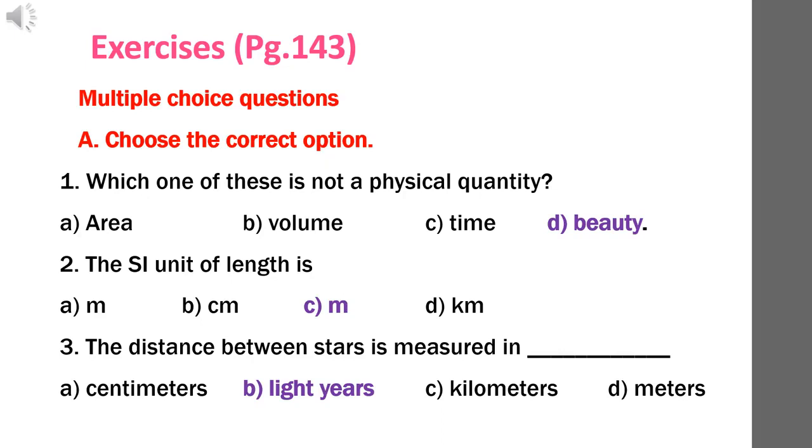Here, area, volume and time are physical quantities. They can be measured. And option D, beauty, cannot be measured. So, beauty is not a physical quantity. Option D, beauty, is the correct answer.